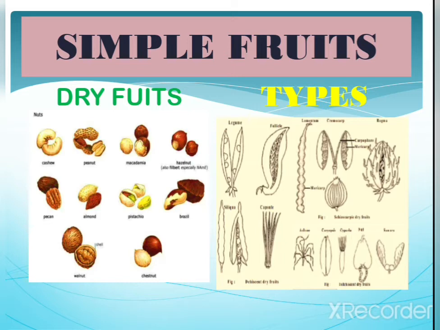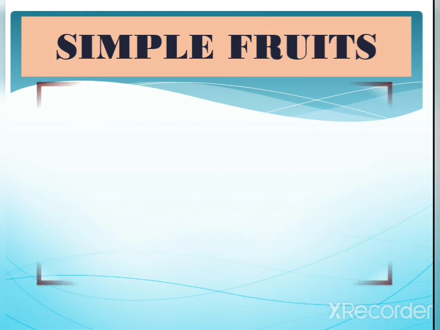Dehiscent means when the fruit matures, the seeds will come out of the fruit so that they get disseminated. So the fruit automatically will break when the fruit ripens. But in the case of indehiscent, the fruit doesn't open and the seeds don't come out. Schizocarpic means partially they will open, which you see in the coriander. So these are the three types we learn under the dry fruits: dehiscent, indehiscent, and schizocarpic.